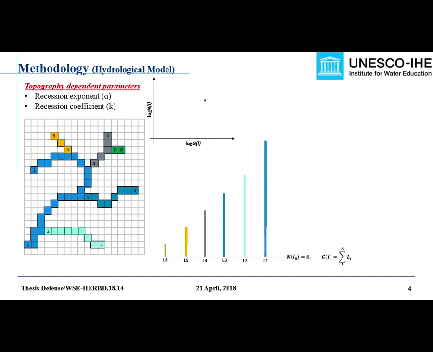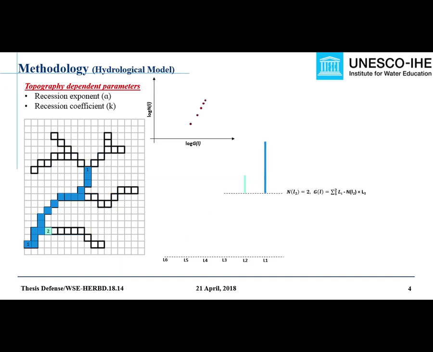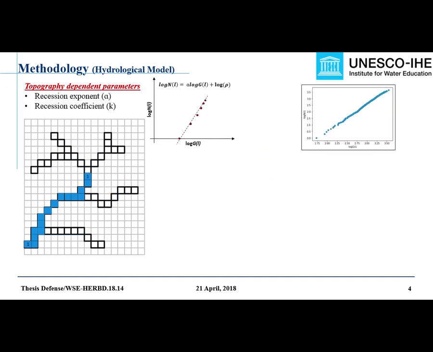Now, in order to get additional plotting points, we have to shrink these river reaches, and the shrinkage is started from the shortest one. This process is continued until we have enough points to determine a linear equation representing this plot. This equation is basically a logarithmic transformation of the recession equation, which means its slope represents the exponent value. The typical plot of these two parameters looks like the one shown in the figure at the right.